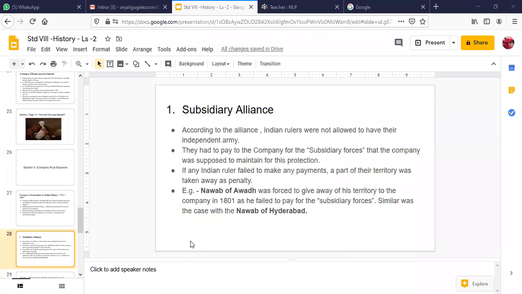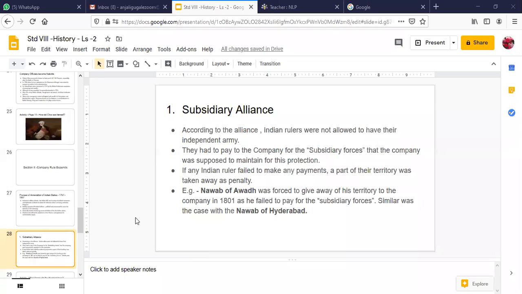Ma'am, if the enemy kingdom attacks the dynasty which has signed the subsidiary alliance, the Britishers' army would fight for them? Yes, that is true. So the British will provide the troops for the protection of that kingdom. That was the idea, which meant that the ruler cannot have his own independent army.